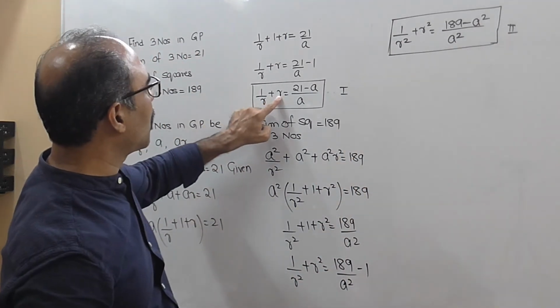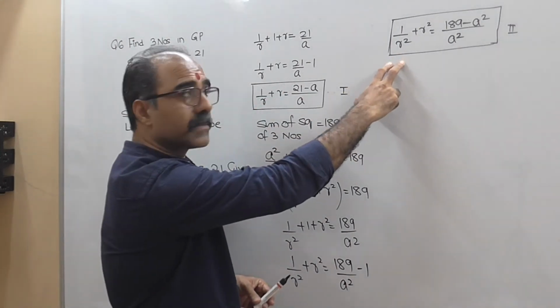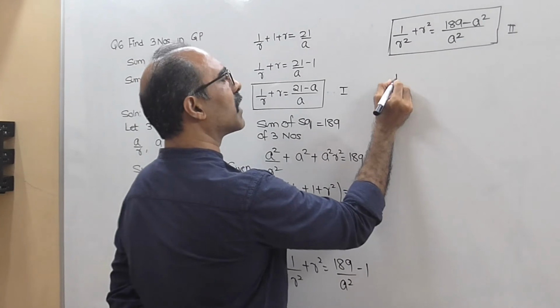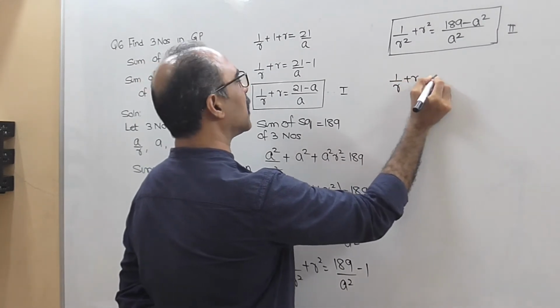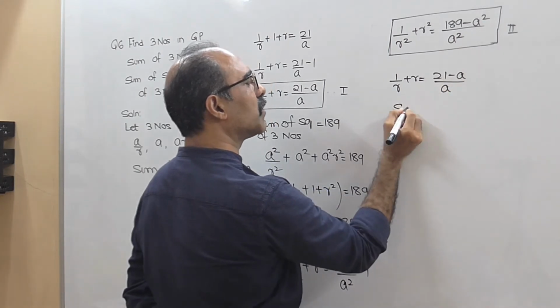See ये 1 upon r plus r है ना, तो अगर मैं इसको स्क्वायर करेगा ना तो ये मिल जाएगा. So what I will do is I will write 1 upon r plus r equal to 21 minus a upon a. You square both sides.